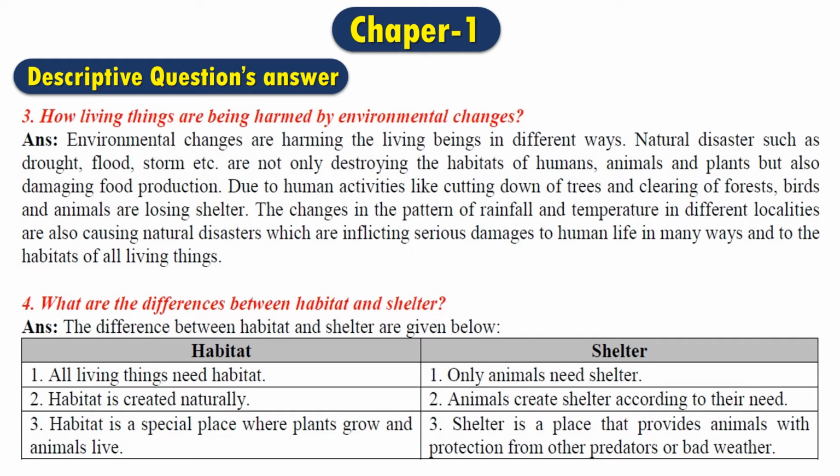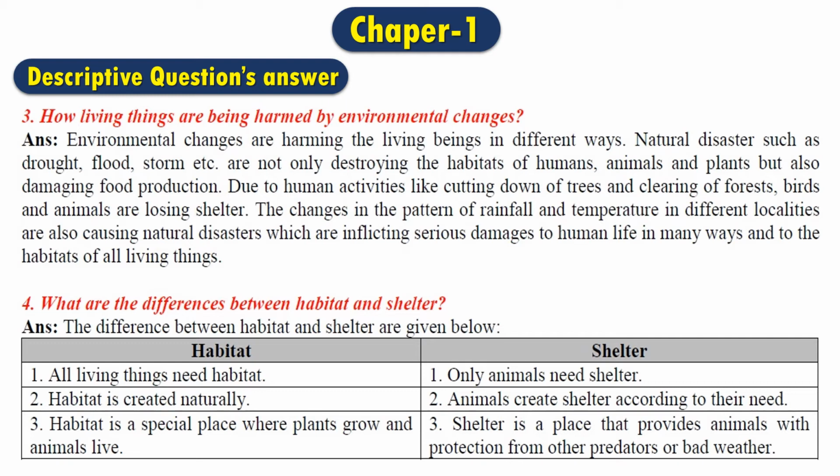In characteristic number 2, habitat is created naturally. In characteristic number 2, in shelter, animals create shelter according to their need. That means a forest is created naturally because a forest has a lot of trees and plants. Because of their own interest and their own facilities, they can create this forest naturally. But if you look at the house of a bird or some other animal, they are all created by themselves.